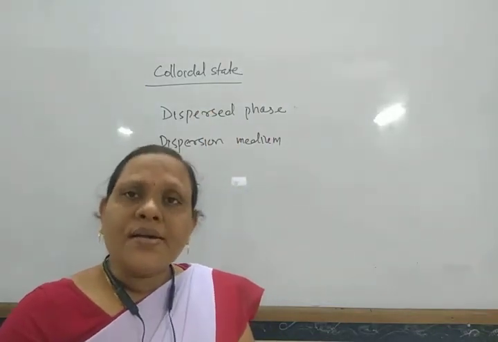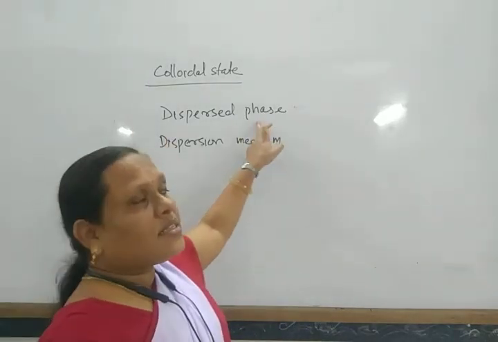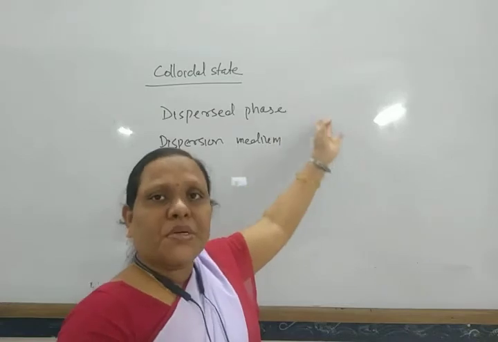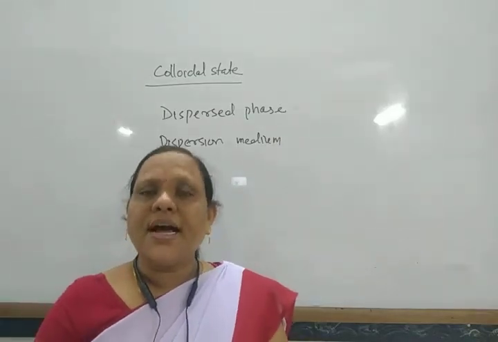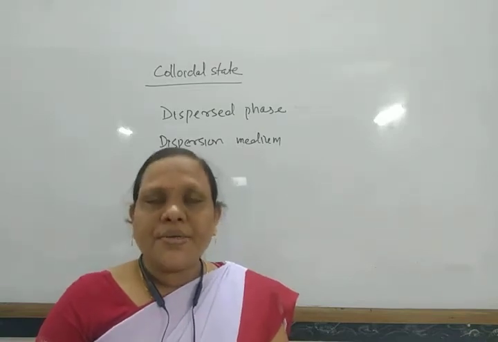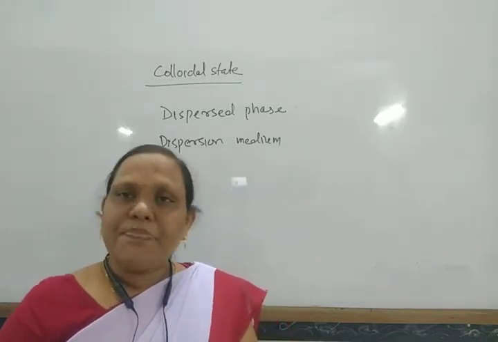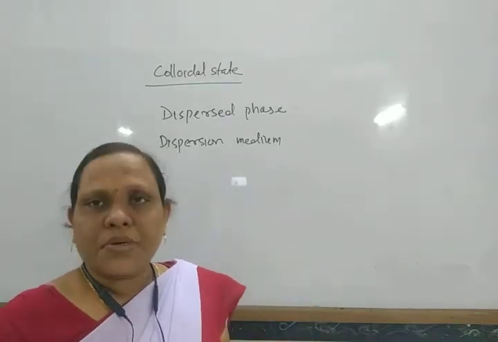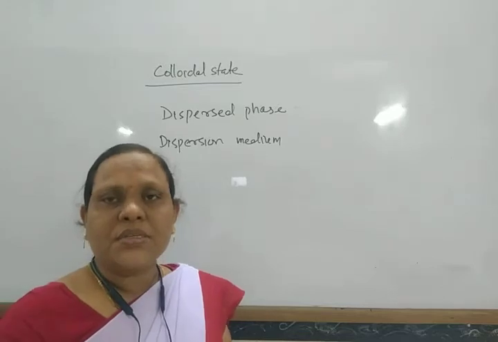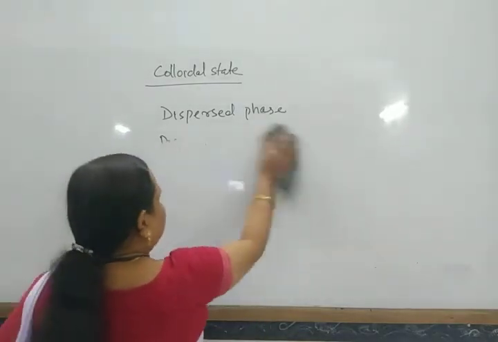So depending on the state of the dispersed phase and the dispersion medium, the colloidal systems are generally classified into 8 types.